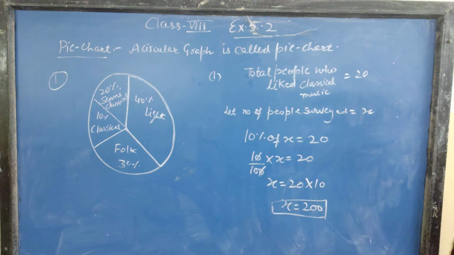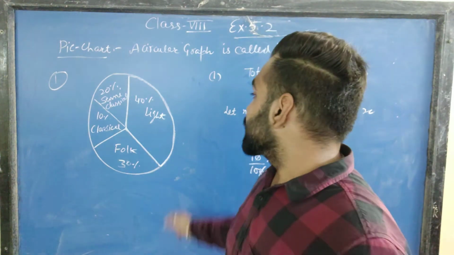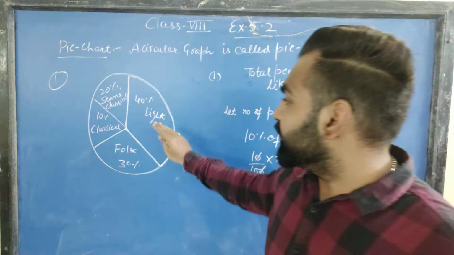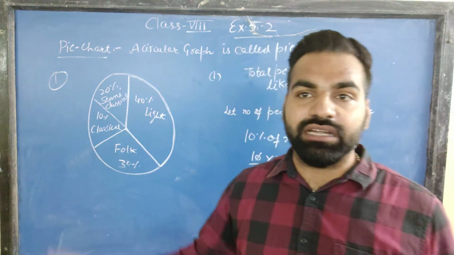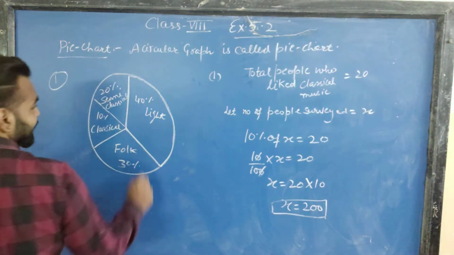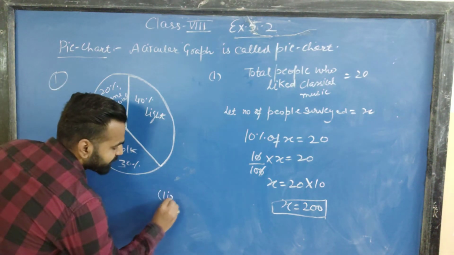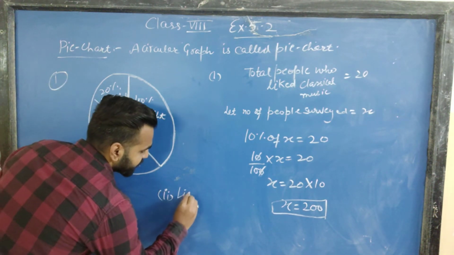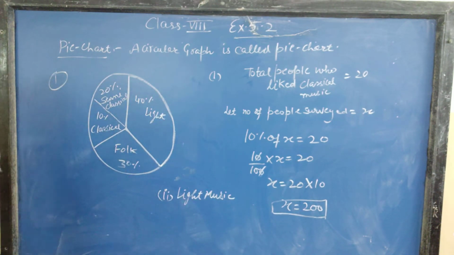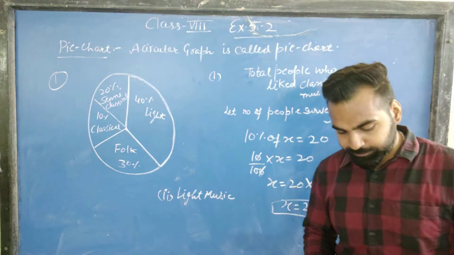Fine. Second is, which type of music is liked by the maximum number of people? We can see in the chart that whichever part has the highest percentage will be the most liked music. Here we can see that 40% of the total like light music. So the answer will be light music. Light music is liked by most of the people, and classical music, as we can see in the data, is liked by the least number of people.